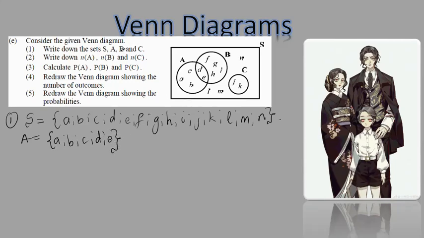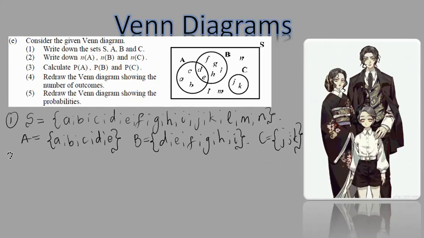And then for event B, what do I have in event B? d, e, f, g, h, i. Right? And for event C, what do I have? j and k. See how beautiful that is?